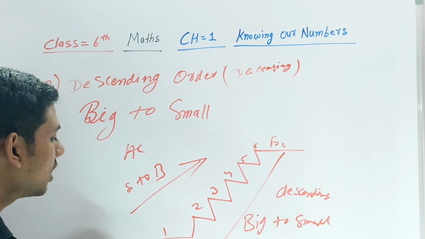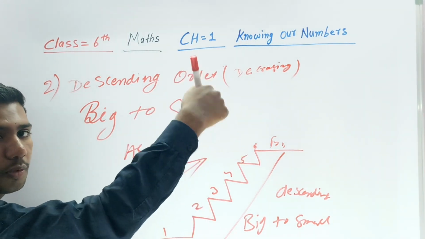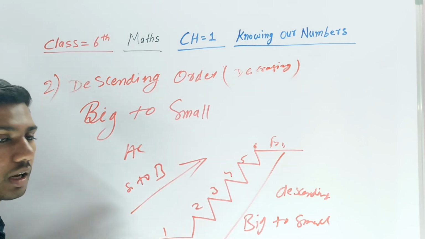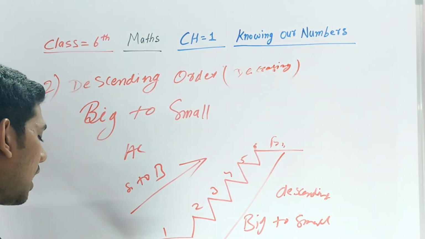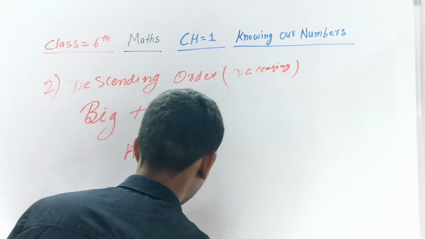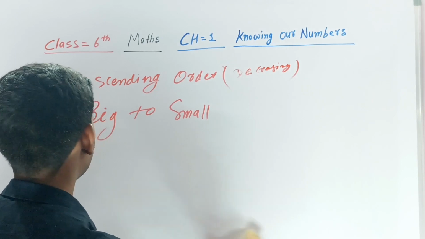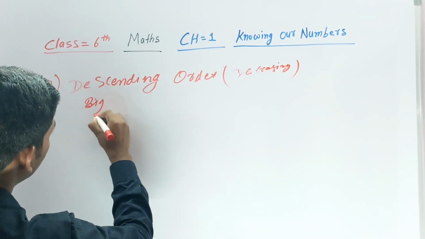Descending order means you are at the top and coming down, and ascending means down to the top. Okay, I hope you understand. Big to small.